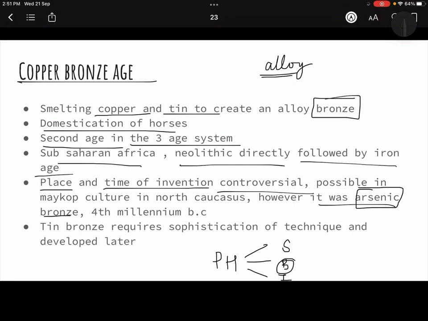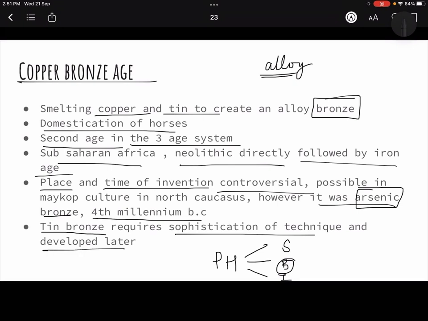This was the first instance where bronze as a metal was used, in the Makop culture in the North Caucasus, in the 4th millennium BC. But the tin bronze, which is the alloy that is created by the people themselves, requires sophistication of technique and was developed later.